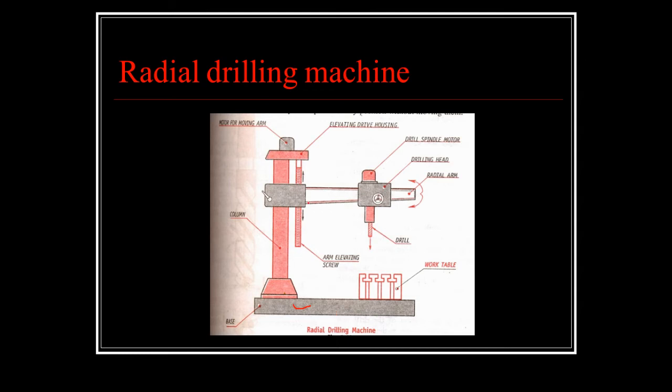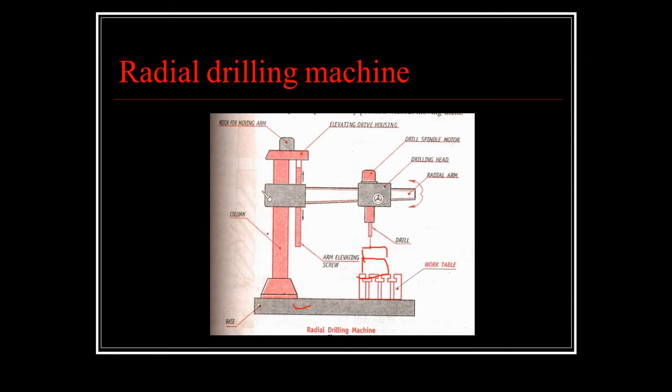This column supports this radial arm, which can be raised or lowered so as to enable the table to accommodate workpieces of different heights. On this we place the workpiece like this. If the workpiece has different sizes or heights, that can be accommodated by moving this radial arm either up or down with the help of this arm elevating screw. It is the same as the lead screw that we discussed in the lathe machine.